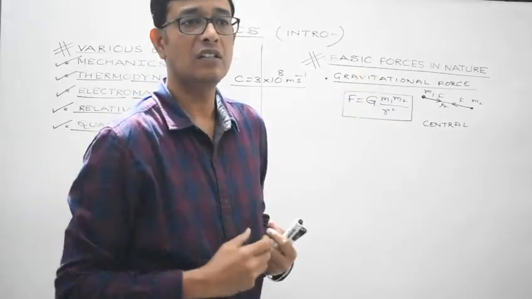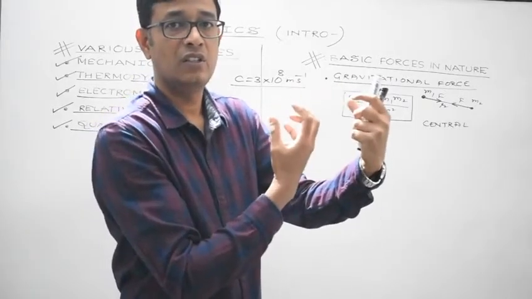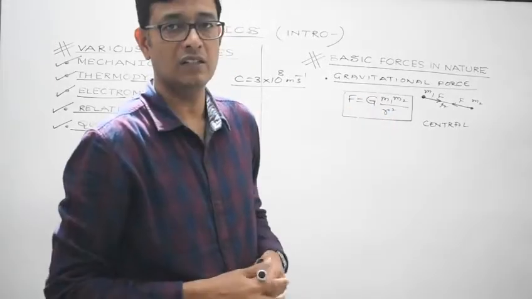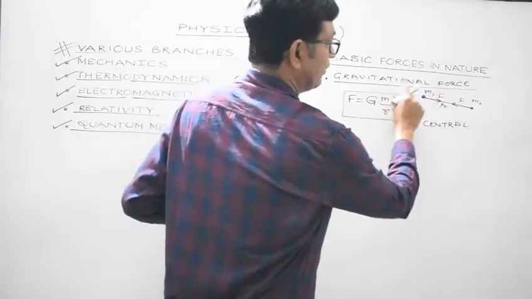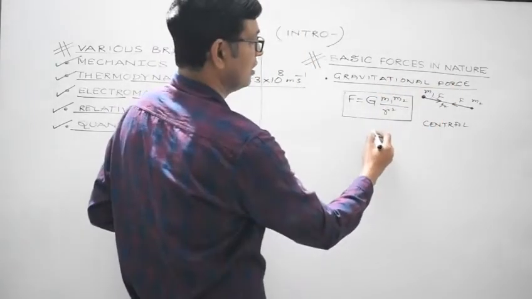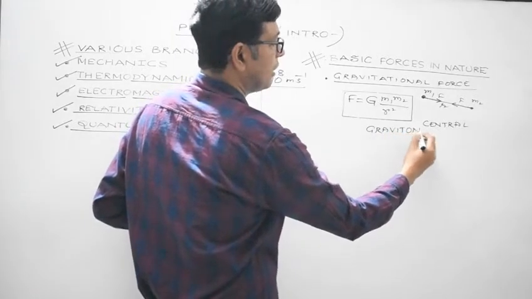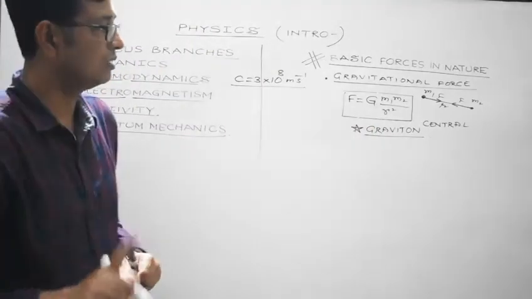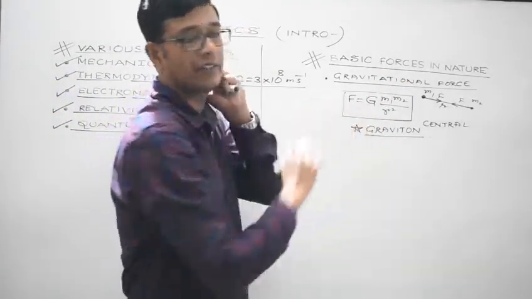Those particles, due to which the two bodies are able to interact, are exchanged, so they are known as field particles. Here the field particle in the case of gravitational interaction is the graviton. Please do remember this. The field particle during the gravitational interaction of two bodies is the graviton, right?